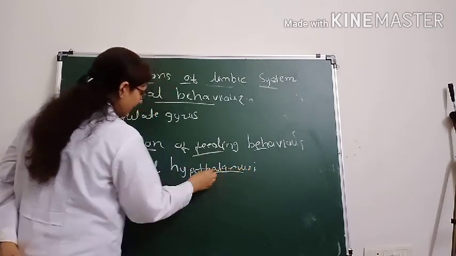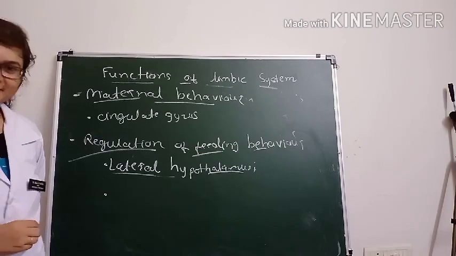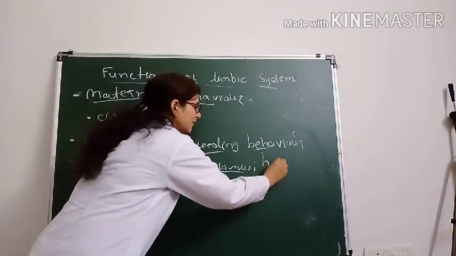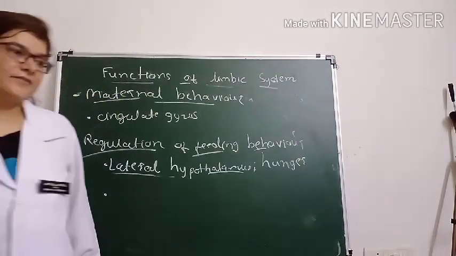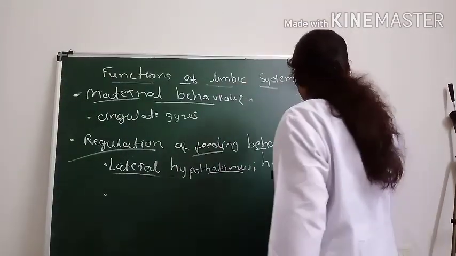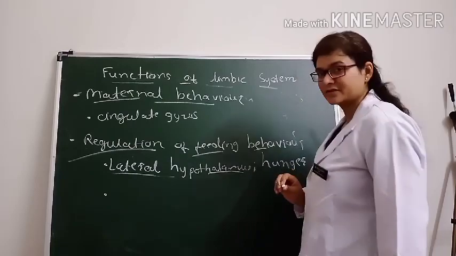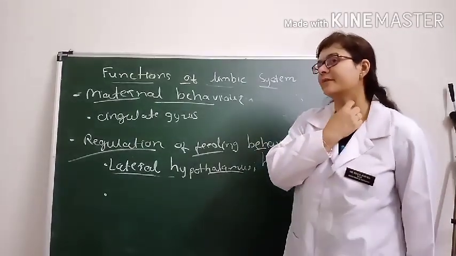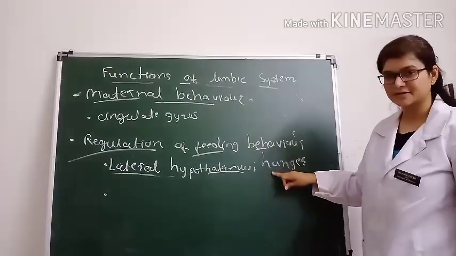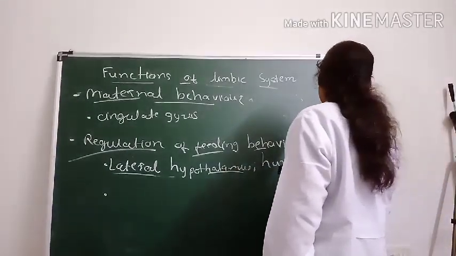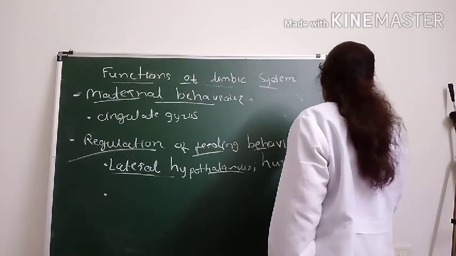If you felt hungry, that was the function of the lateral hypothalamus. As for thirst, the osmosensitive centers or osmoreceptors present in the brain are a different physiology, but here the lateral hypothalamus stimulation is also responsible for thirst, right?